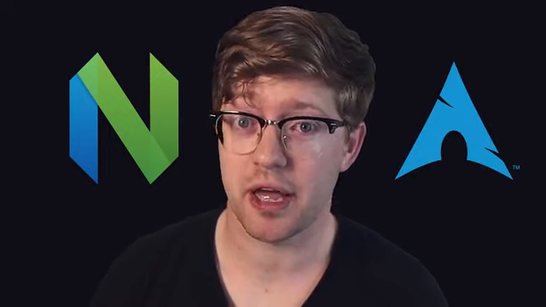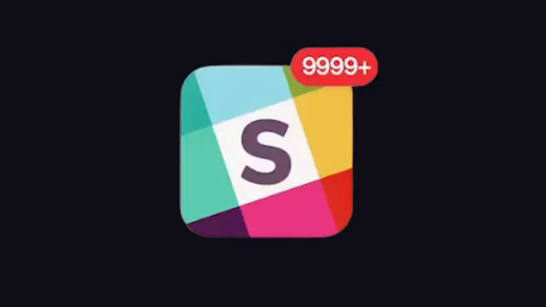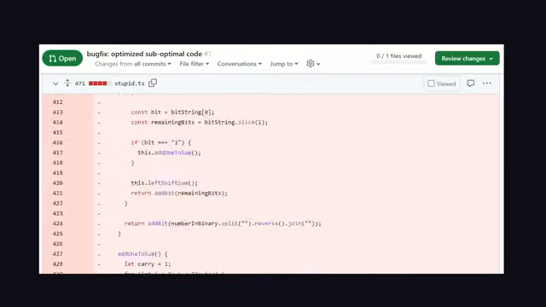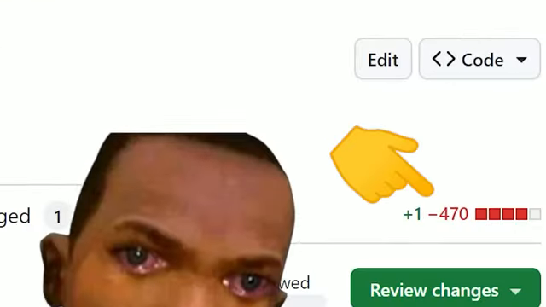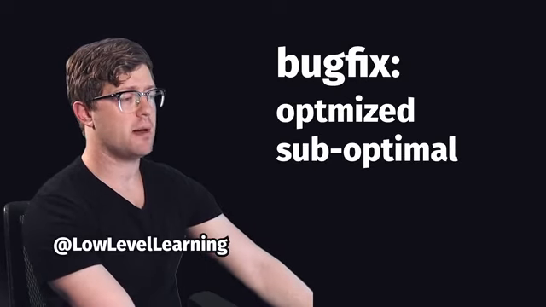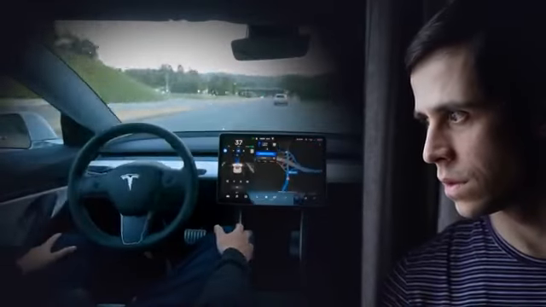"Well, I'm gonna pull it up in NeoVim on my Arch desktop, and I'll send you a PR for that." 5 minutes later, I get a notification in Slack that the PR came through, all tests are passing, with 469 lines of code removed, and just one commit message that read, "Optimize suboptimal code." I then looked out the window and saw him driving away in his Tesla. It was at that moment that I realized I had been flexed upon.